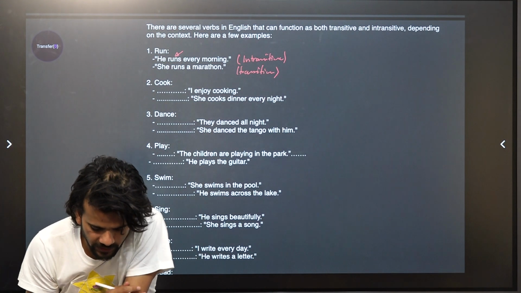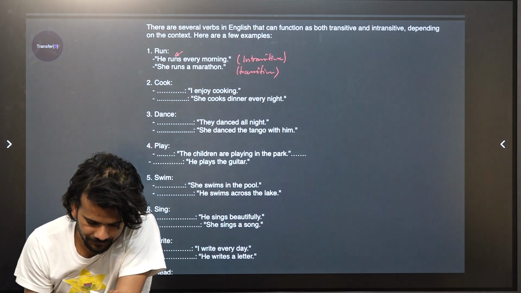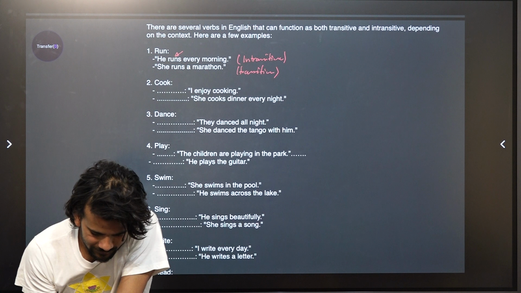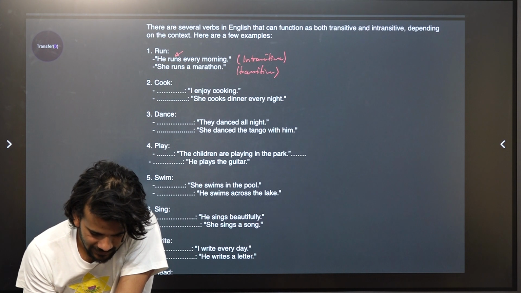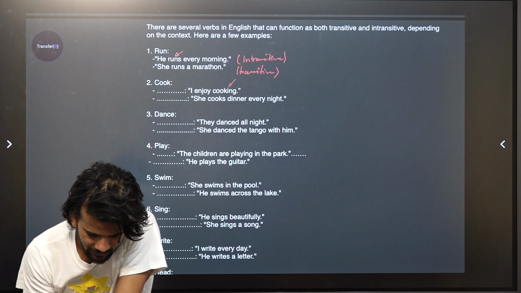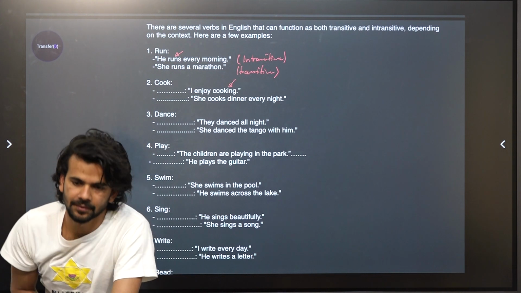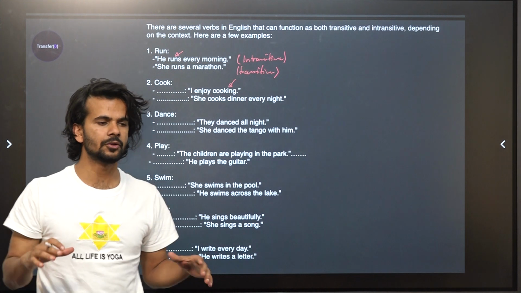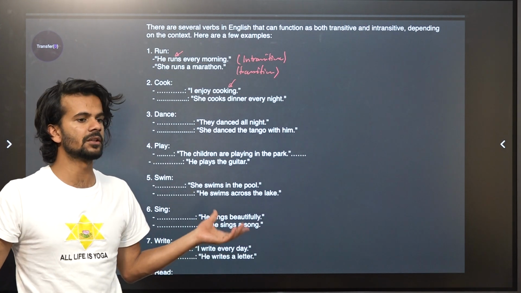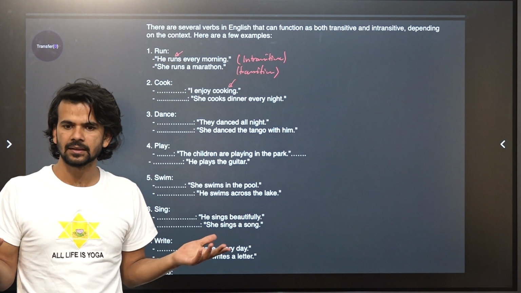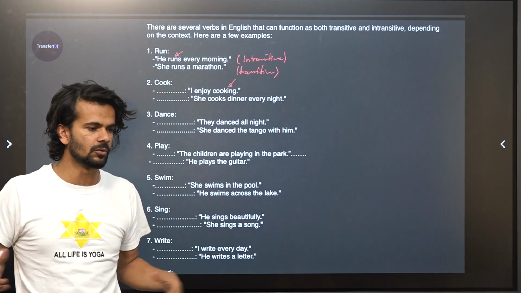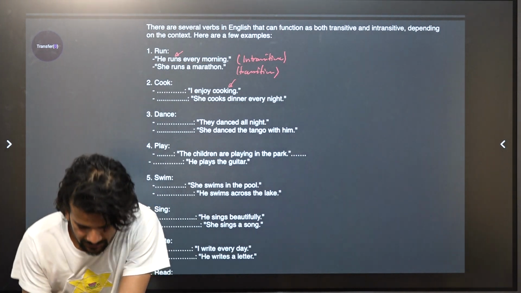I enjoy cooking. What I enjoy? Enjoy cooking. Cooking in general, you don't need something. I enjoy cooking. Everything, right? I just enjoy cooking. Anything it could be. So therefore here it is intransitive.